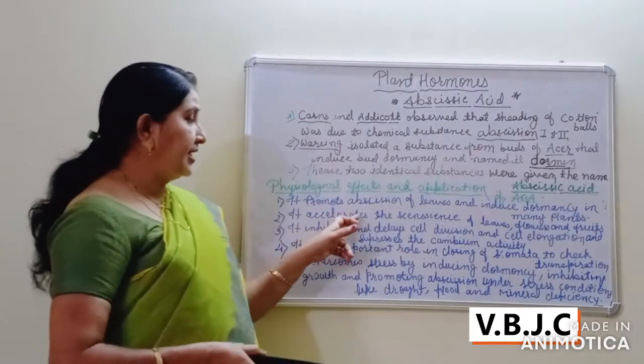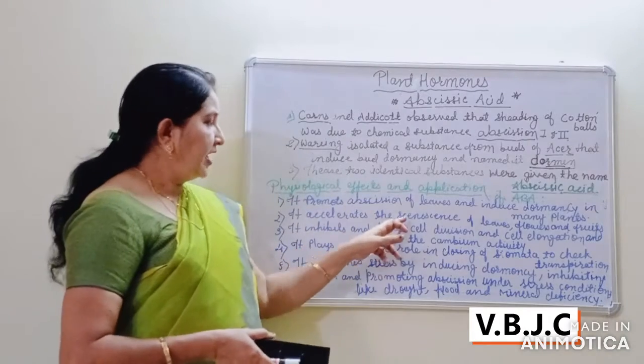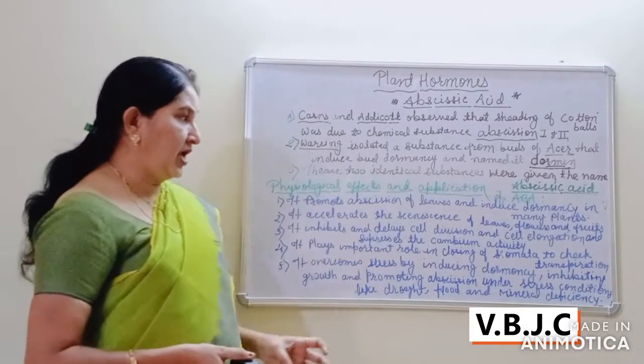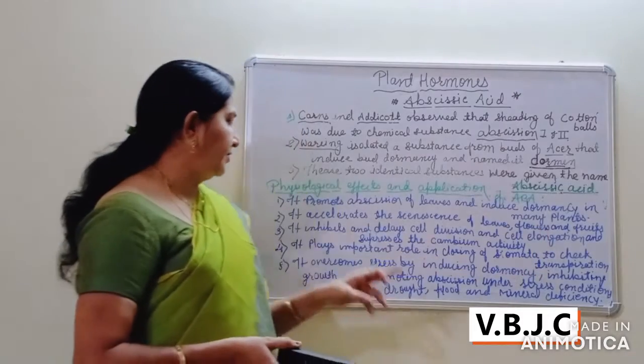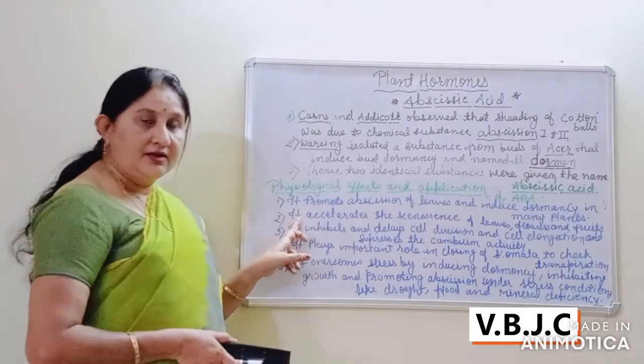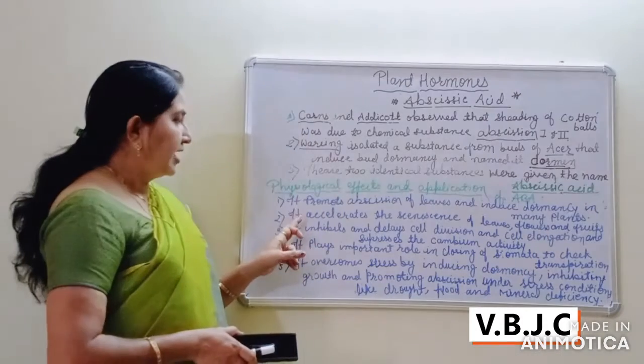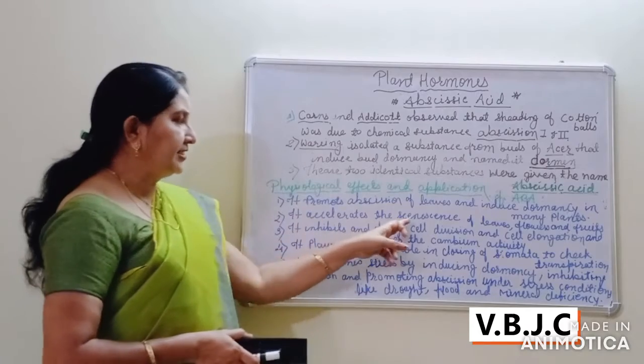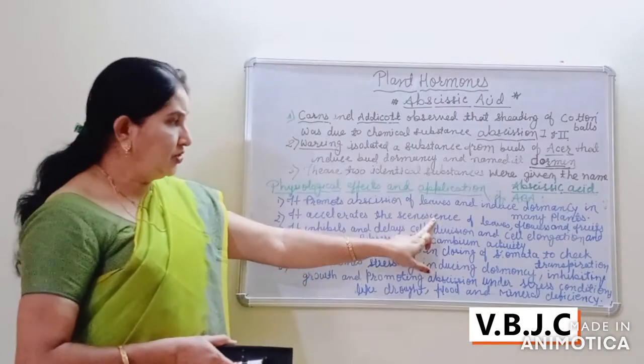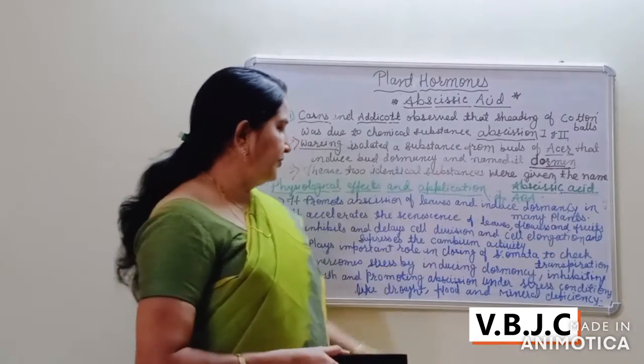Now it accelerates the senescence, the aging of the leaves. The aging of the flowers and fruits also takes place by this hormone, abscisic acid. It accelerates the senescence of leaves, and the aging of leaves, flowers and fruits.